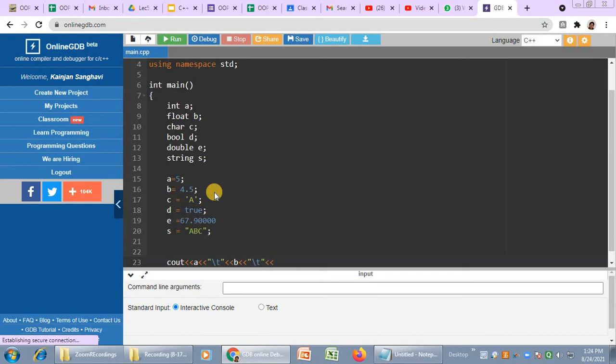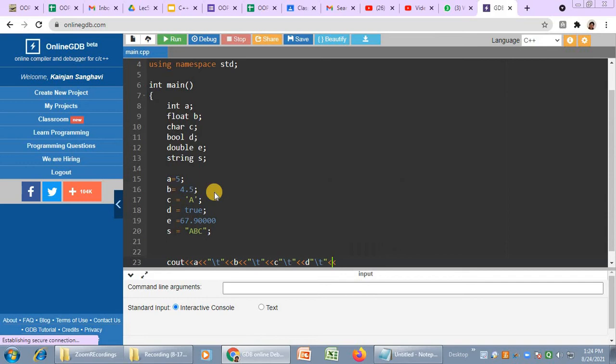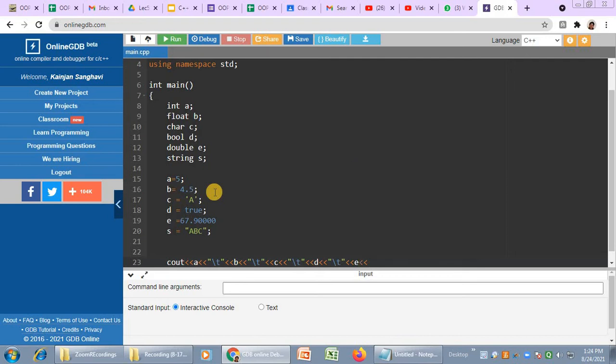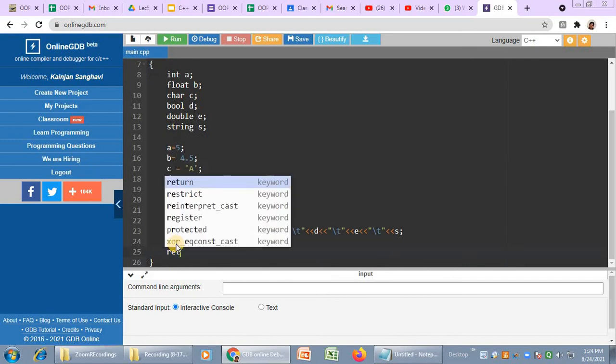After b I want to display c, then I again paste \t and give the value d. After c you have to give the insertion operator, then \t, and after d I want to display e. After that I again want to display s. So this is all the values which I want to display, and at the end of the program I write return 0.